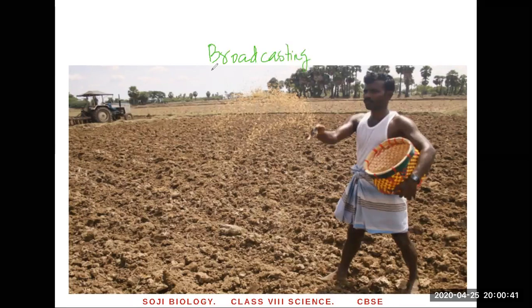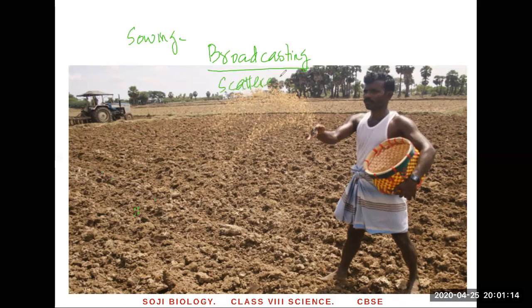Broadcasting, they spread the seeds on the surface, but it's a very easy procedure. You can finish a large area in less time. That's the reason they keep doing this one, okay? And you will find that when you throw the seeds, they can fall close to each other, okay? It won't maintain that regular distance. So that's another disadvantage of this method. And what do you call it? Broadcasting. What is broadcasting? It's a method of sowing the seed. And what is it? It's scattered by hand.